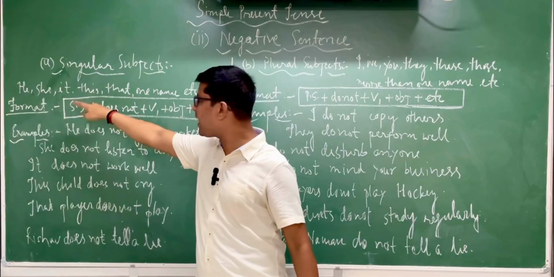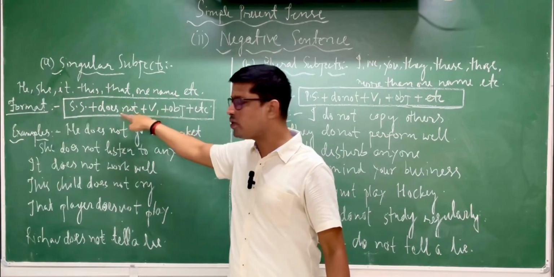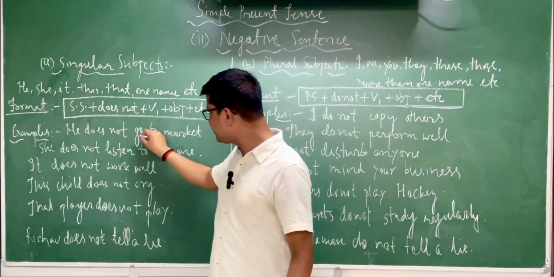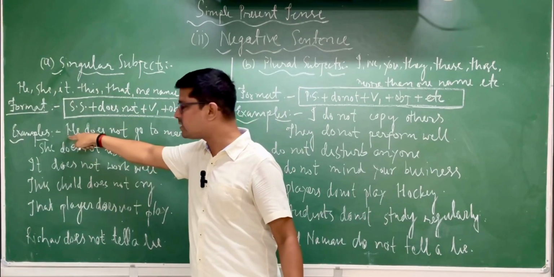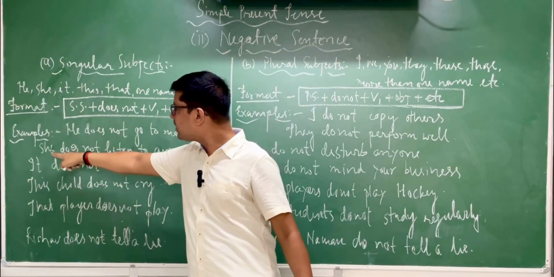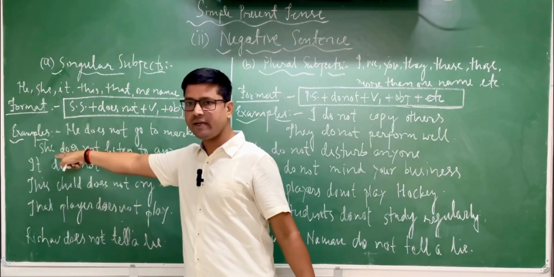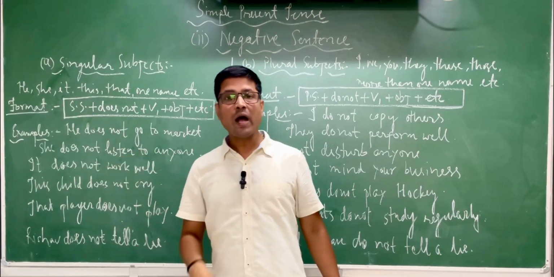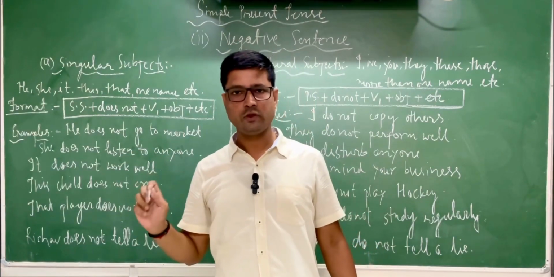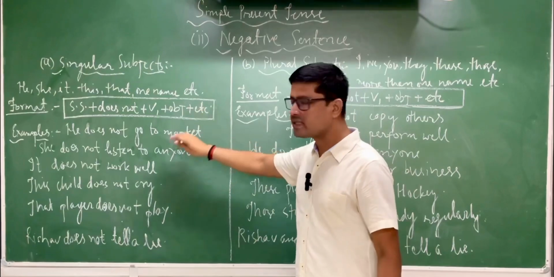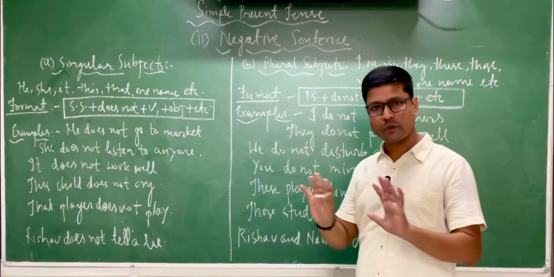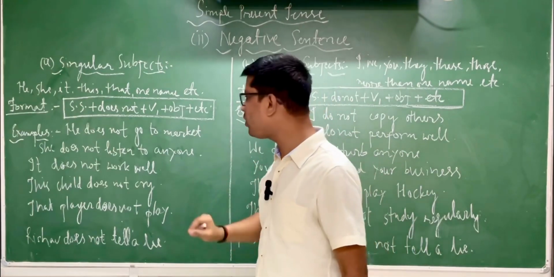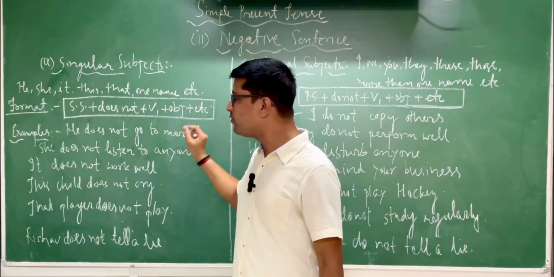It means where you find all these subjects, you have to add does not. For example, he doesn't go to market. This is V1. Does not will be there because it is a singular subject. And then, she doesn't listen to others. She, singular subject, then does not, then listen, it's a V1. You do not have to add V5 here. You have to keep in mind, whether in the singular subject or the plural subject, there is no problem, because we have to add only V1. We do not have to use V5 here.